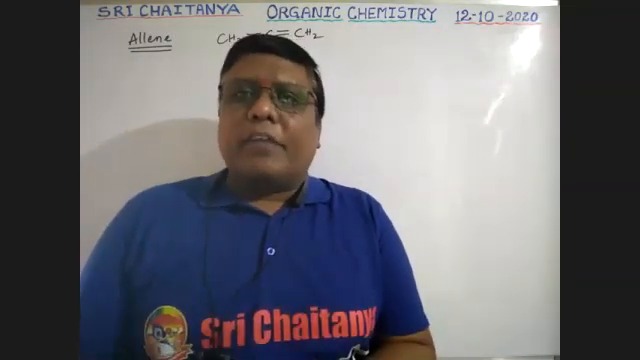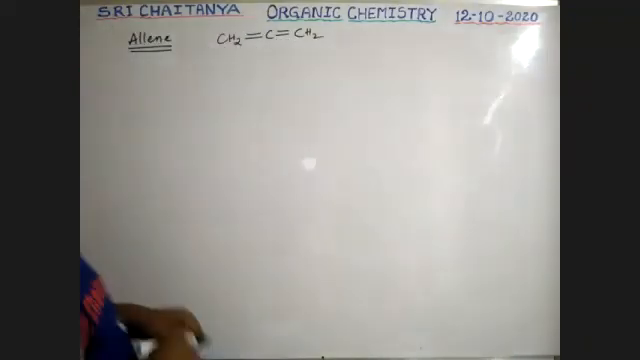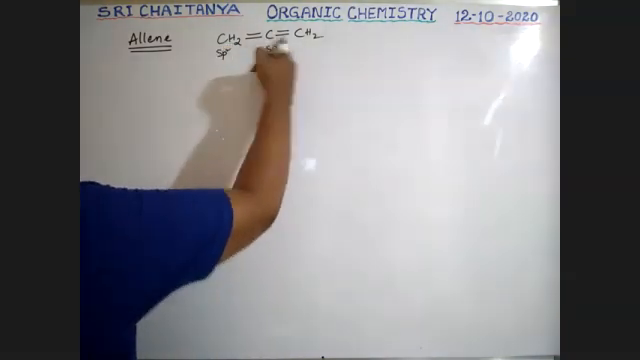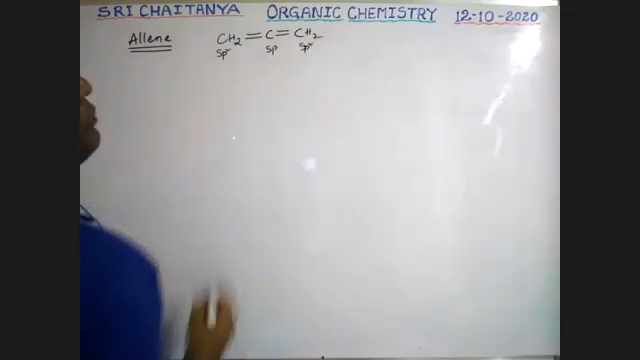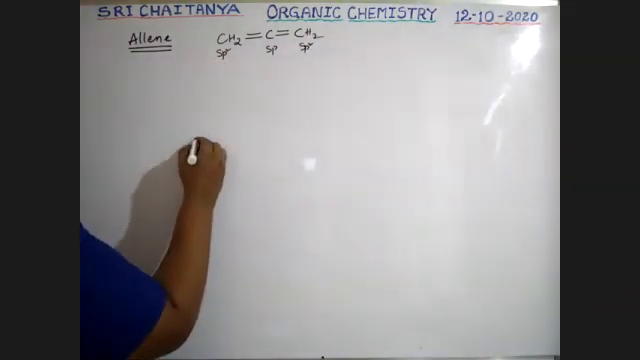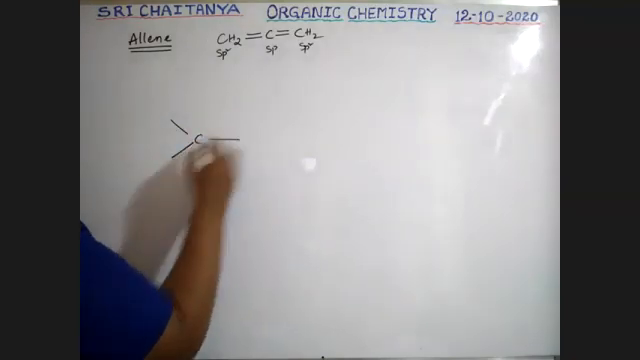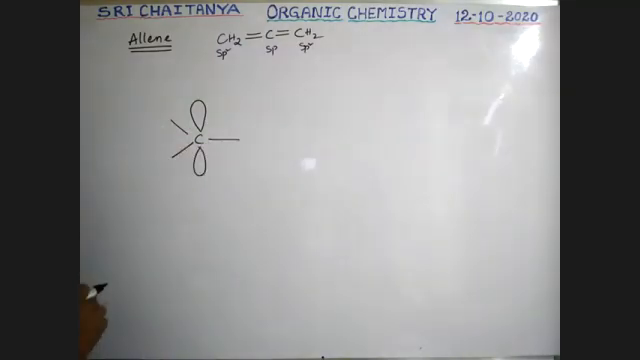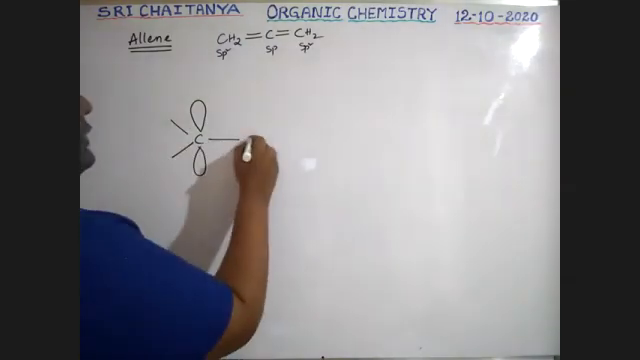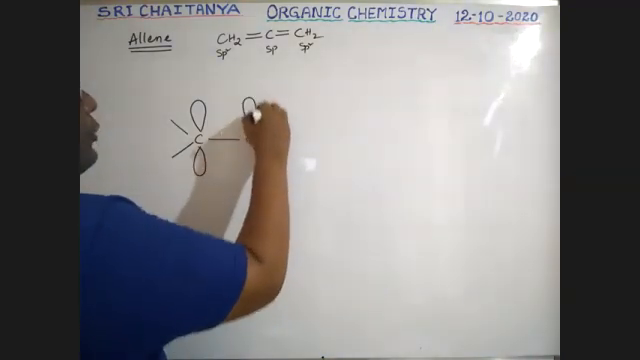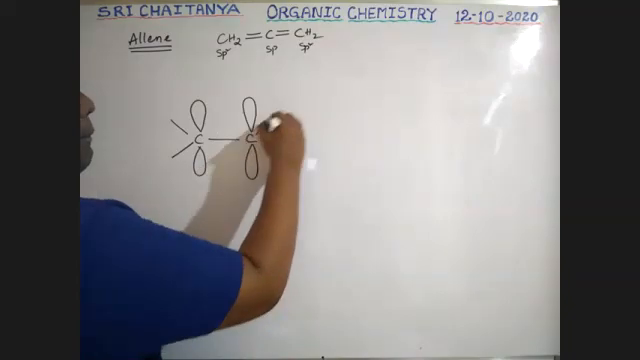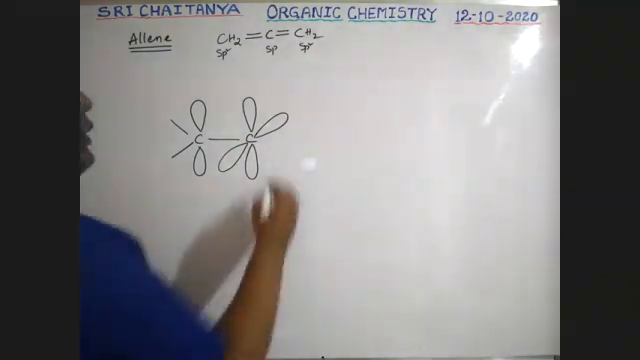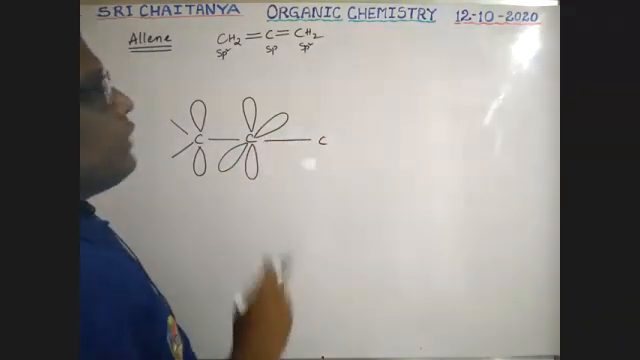I'm not going to repeat this once again. Listen carefully. First of all, this carbon, a double bonded carbon, is sp2. This one, with two double bonds, is sp. This is sp2. I'm writing: the sp2 carbon has one pure p orbital. Next, this sp carbon has two pure p orbitals. Next, this carbon is also sp2.